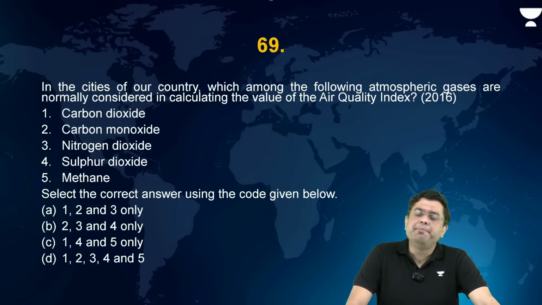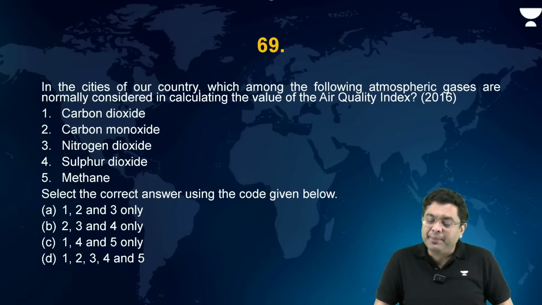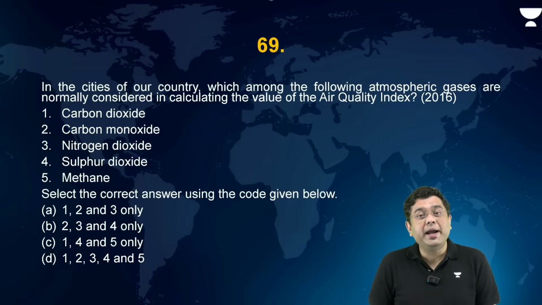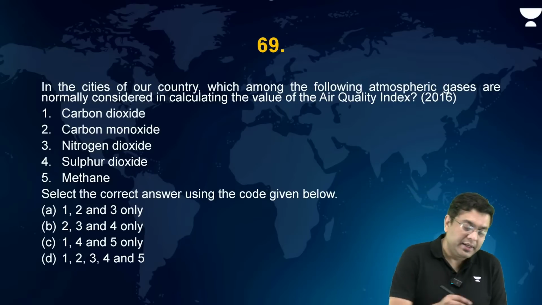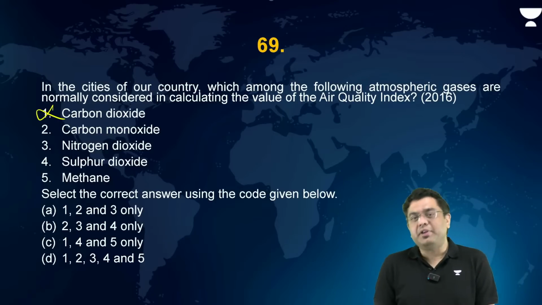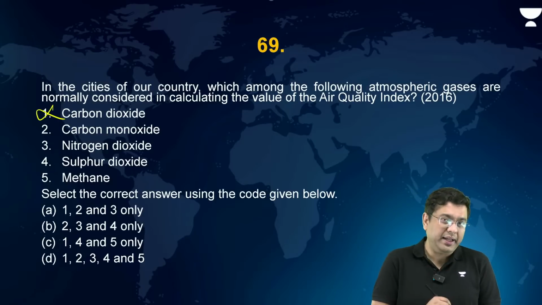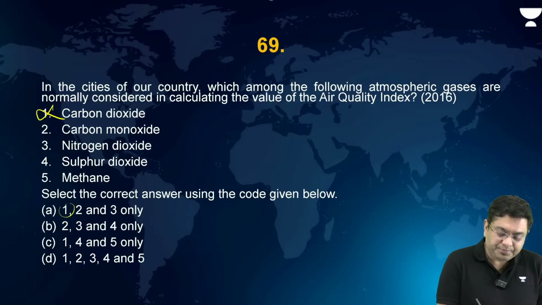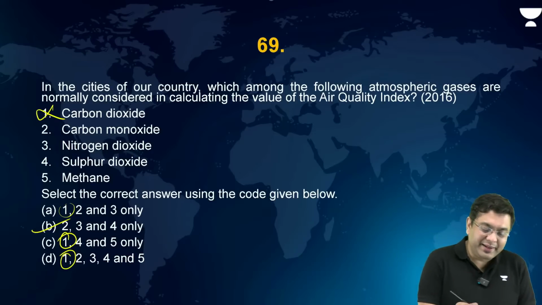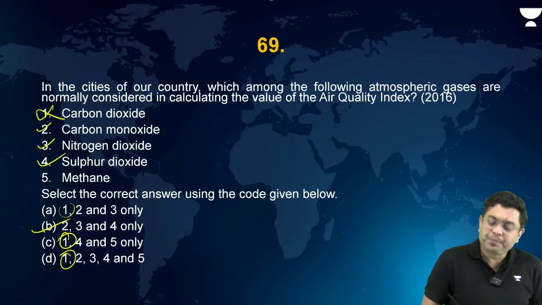A very simple, straightforward question: how many different gases are considered for AQI? You have 8 different compounds which are considered. Carbon dioxide is never considered. Carbon monoxide is, but carbon dioxide is not considered. Remove 1. You get the correct answer, 2, 3, and 4.